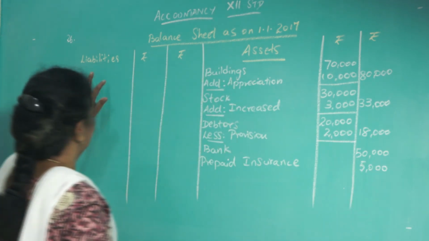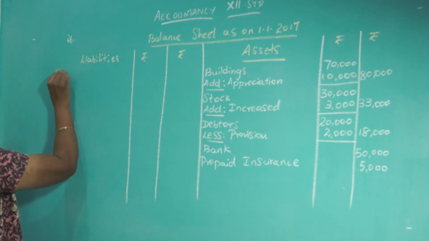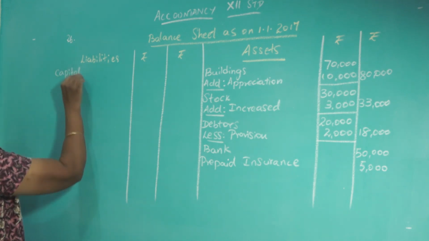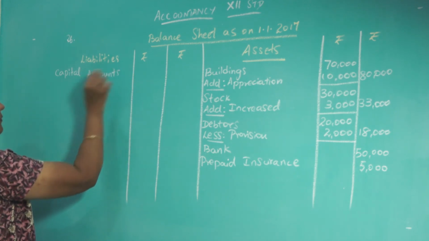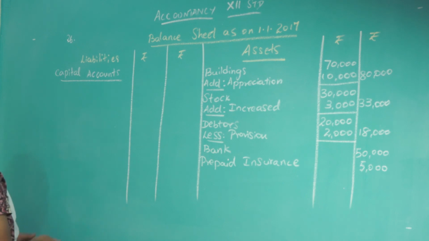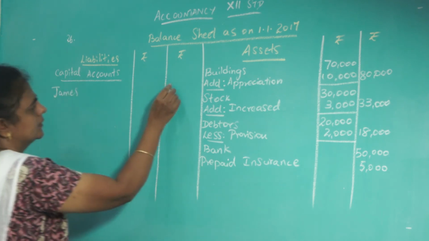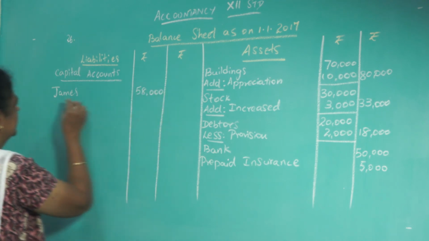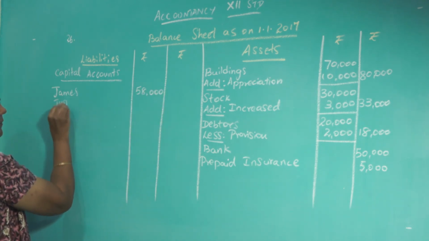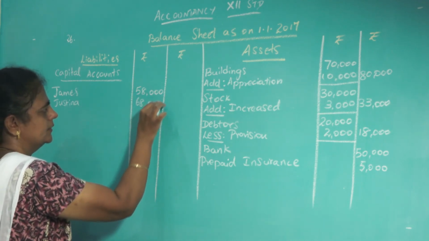Then prepare the liabilities now. On the liability side, write the capital accounts. James, 58,000. For Justina, 68,000.